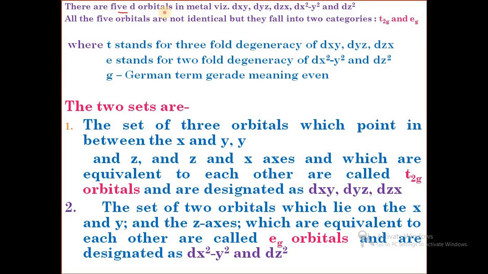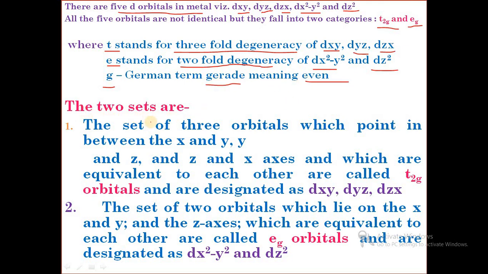So overall, the 5 d orbitals in a metal are dxy, dyz, dzx, dx square minus y square and dz square. All the 5 orbitals are not identical, but they fall into two categories, that is t2g and eg, where t stands for threefold degeneracy, that is dxy, dyz, dzx. e stands for twofold degeneracy of dx square minus y square and dz square, and g is a German terminology, which means gerade.